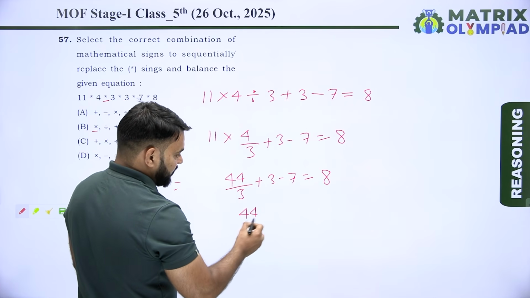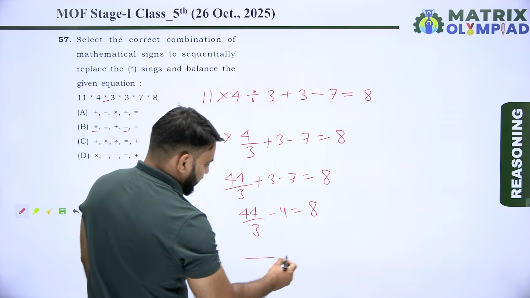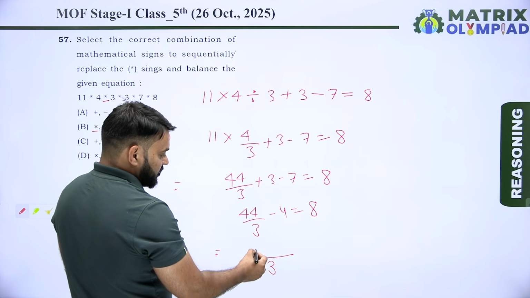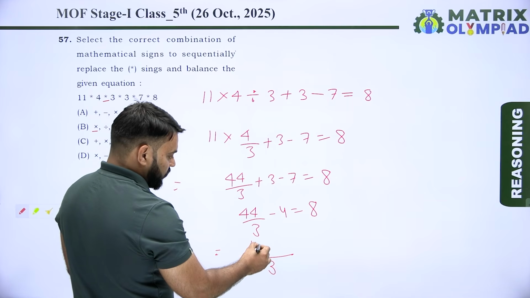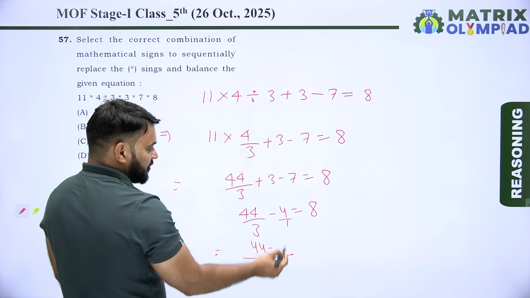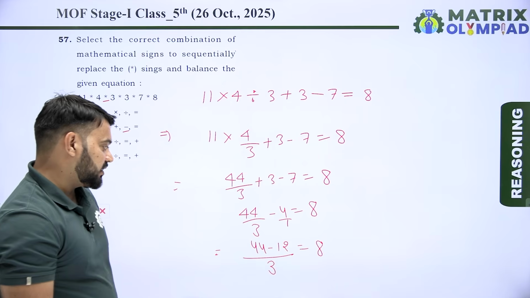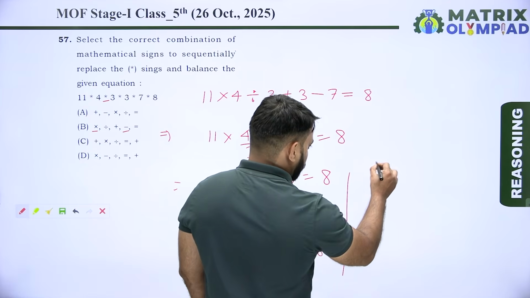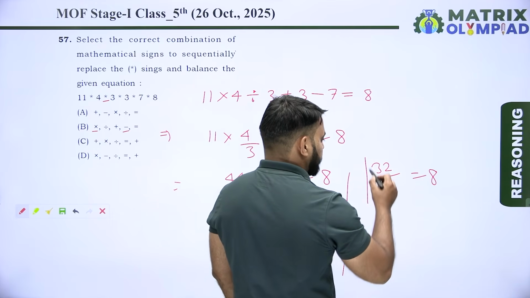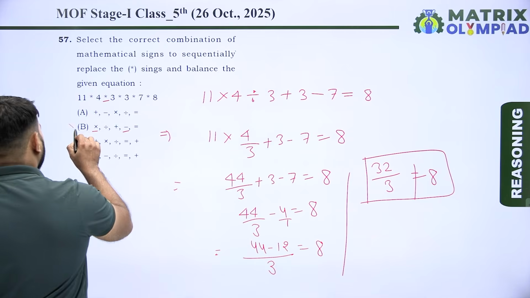So it means 44 divided by 3 plus 3 minus 7, it means minus 4 is equal to 8. Now taking LCM, so LCM is 3. So 3 divided by 3, it means 1 multiplied by 44, it means 44 minus 3 divided by 1, it means 3. 3 multiplied by 4, it means 12 is equal to 8. 44 minus 12, it means 32 divided by 3 is equal to 8. 32 divided by 3 never is equal to 8. So here option B also is an incorrect option.